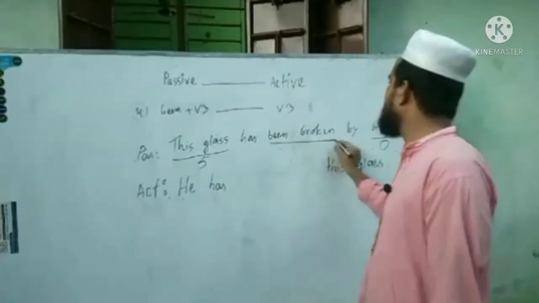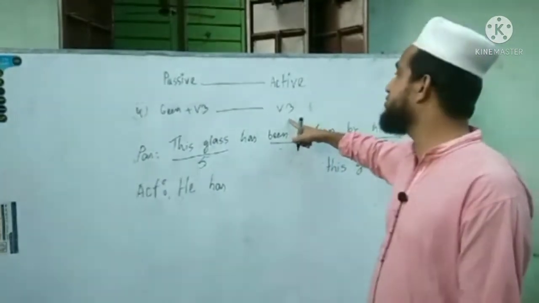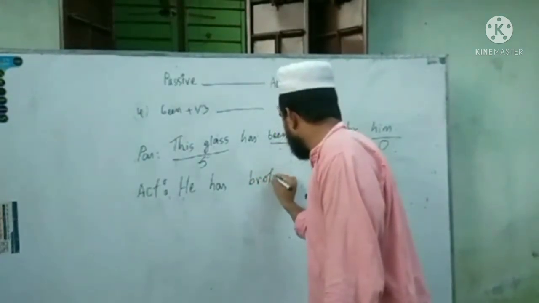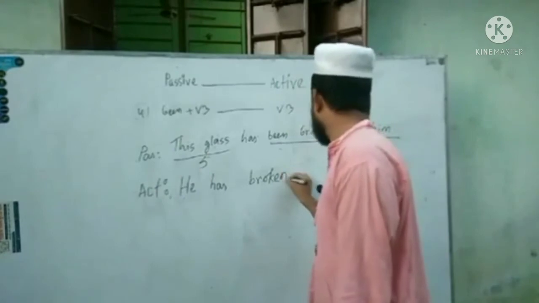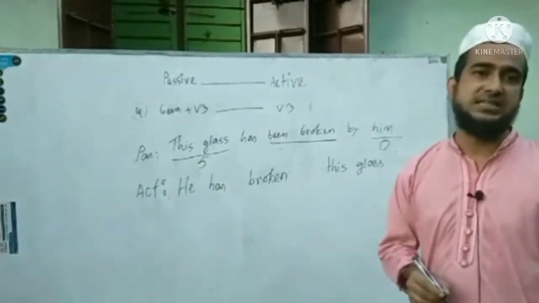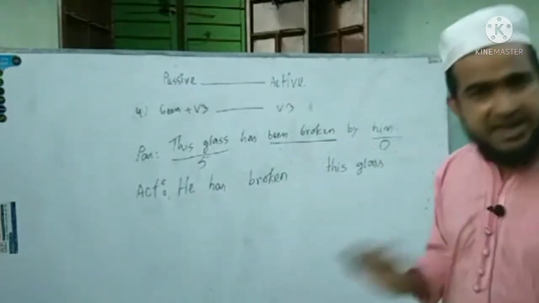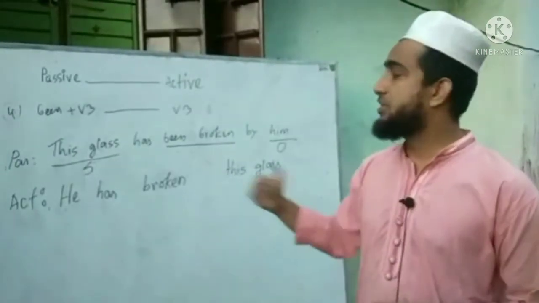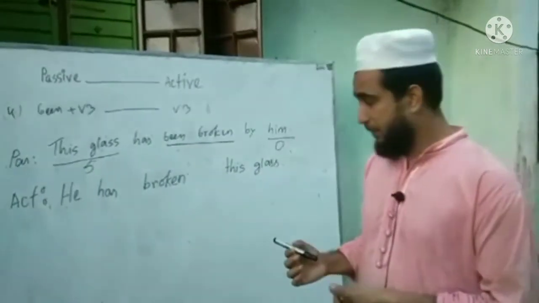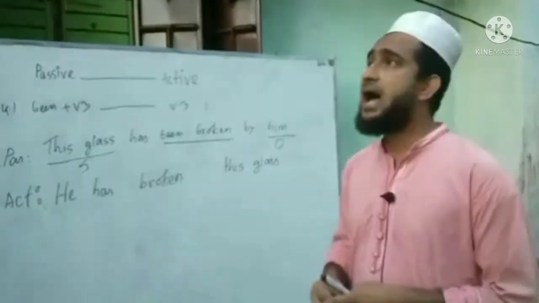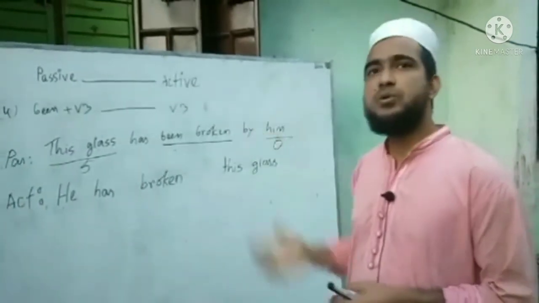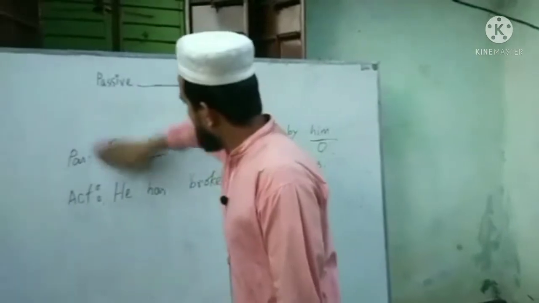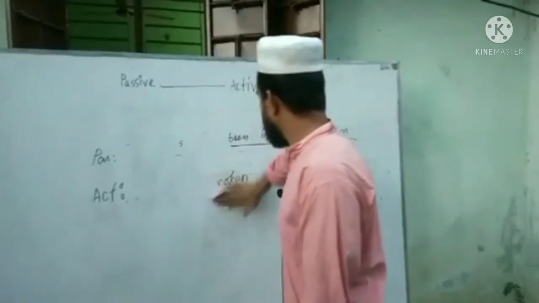And been broken will be changed into verb 3, so we should write broken. He has broken this glass. He has broken this glass. These are very simple. If you watch carefully till the last, I think you will get a clear idea how we can change passive into active. Okay, going any further, let's get started with another rule.